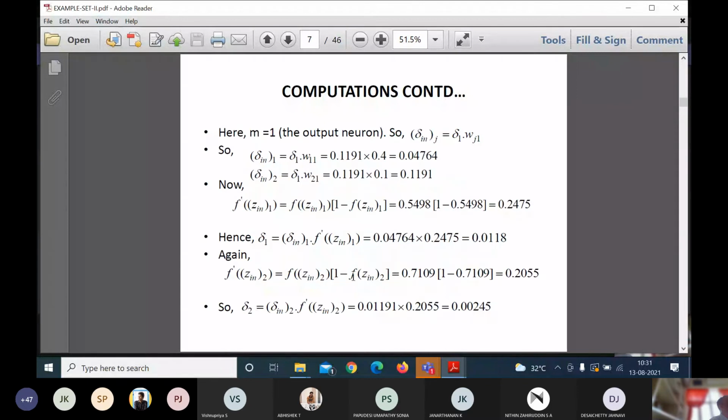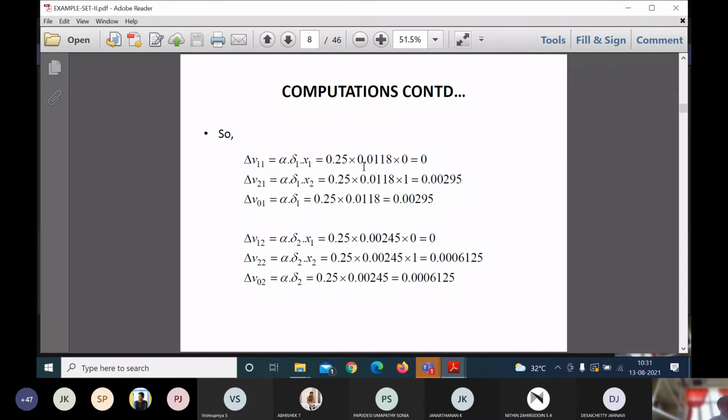Delta 1 value is obtained over here: it is 0.0118, and delta 2 value is 0.0245. Here delta 1 is 0.0118 into x1, which is 0; x2 value is 1. So by mere substitution I get 0 here, and here 0.00295.